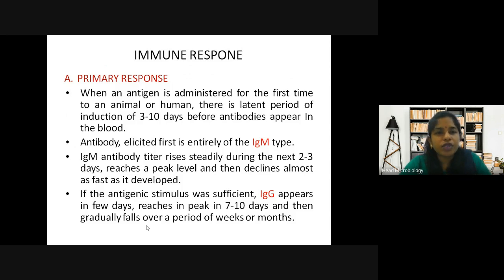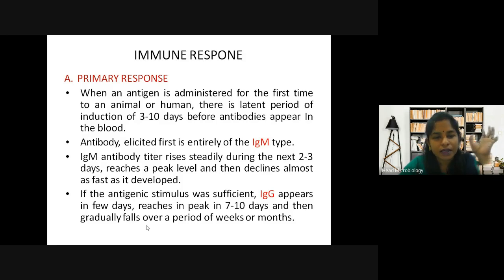In the primary immune response, when an antigen is administered for the first time into a human body or an animal body, you have to allow a time of 3 to 10 days. That is called induction, a latent period of induction. During these 3 to 10 days, before antibodies appear, the body produces antibodies.